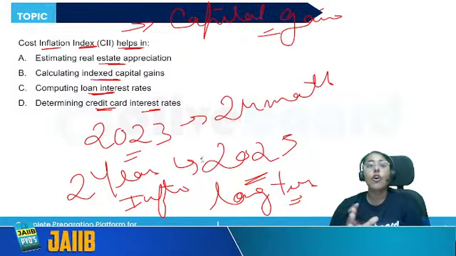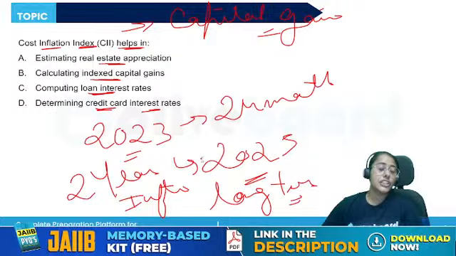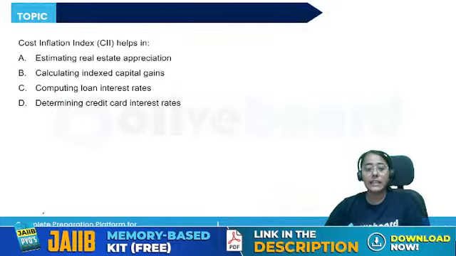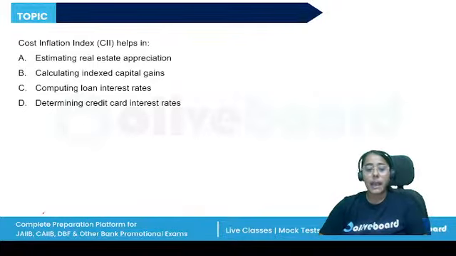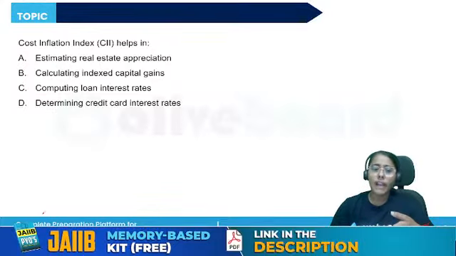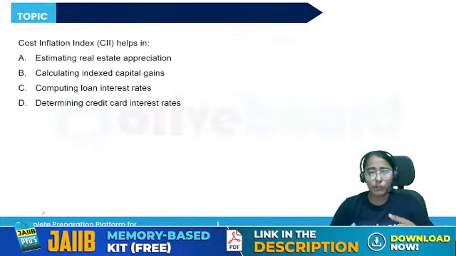Thus, for the long-term capital gain calculation, we take into account the cost inflation index. Normally, the formula for calculating the short-term capital gain is simply find out the full value of consideration. From it, deduct the expenditure of transfer, cost of acquisition, cost of improvement.